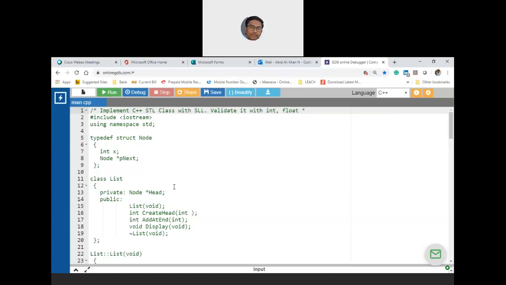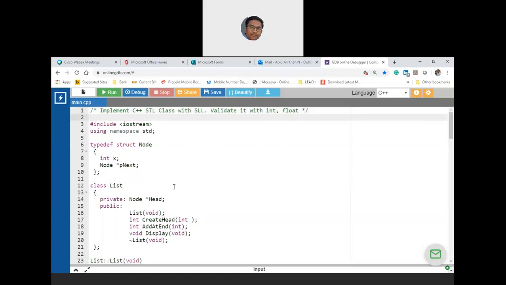This is the question which we are discussing now. Implement a C++ STL class. Sometimes this can also be written as implement a C++ generic class with a singly linked list, or implement a singly linked list with a generic data type and validate it with integer, or integer and floating point.